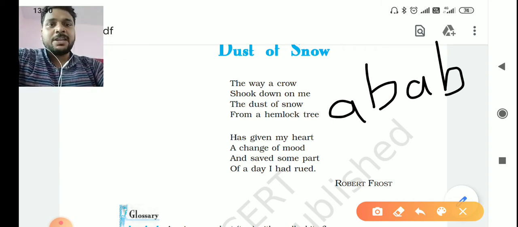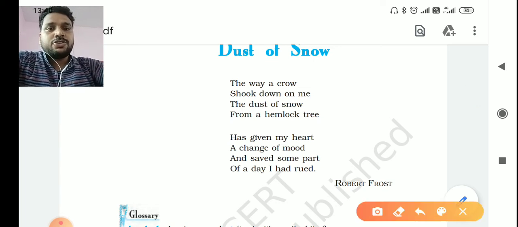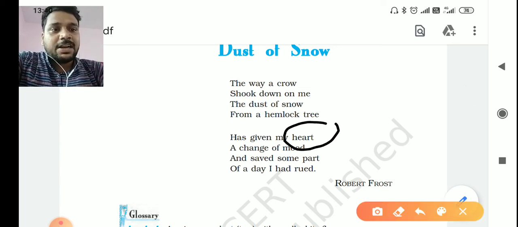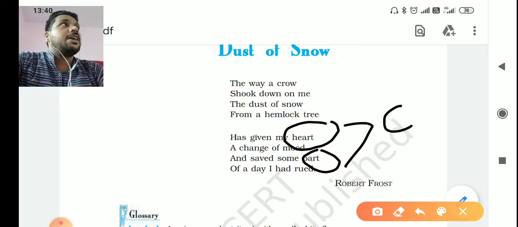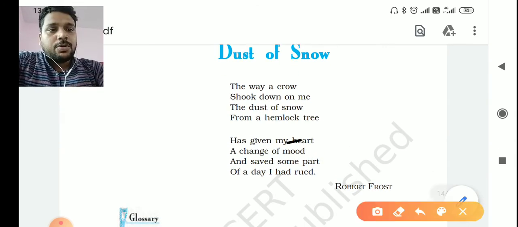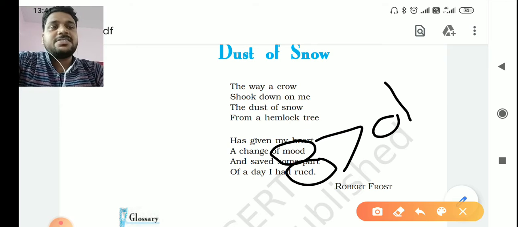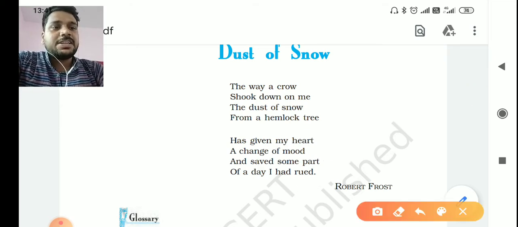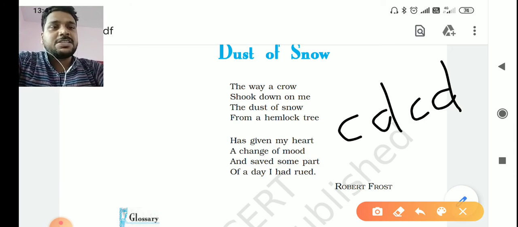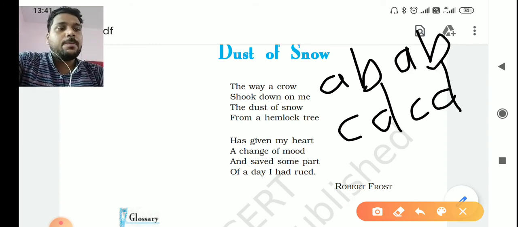Okay? In the same manner we are going to discuss the rhyming of our second stanza also. If you see, the fifth line is heart, seventh is part. Heart and part are the rhyming words and we will name it C. And mood and rude are again the same rhyming word. We will name it as D. So what is the rhyming used in the second stanza? It will be C, D. And what was in the first stanza? A, B. So this is the rhyming used in this particular poem.